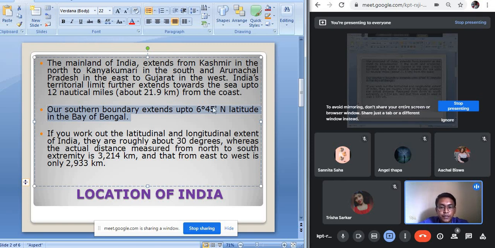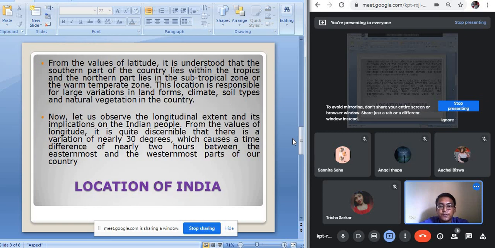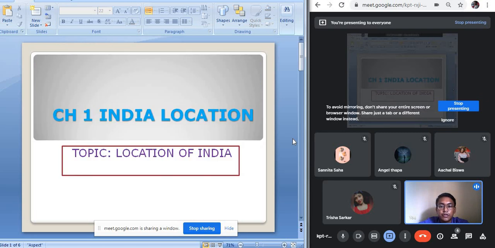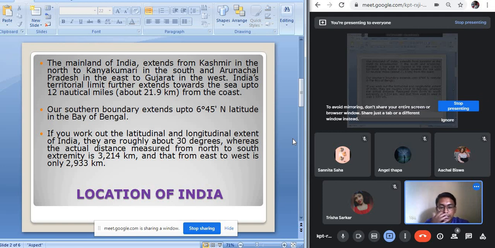So when we are talking about latitude, you should know about the latitudinal and the longitudinal extension of our country. The latitudinal extension of our country is 8 degree 4 minute north to 37 degree 6 minute north, and the longitudinal extension of our country is 68 degree 7 minute east till 97 degree 25 minute east.